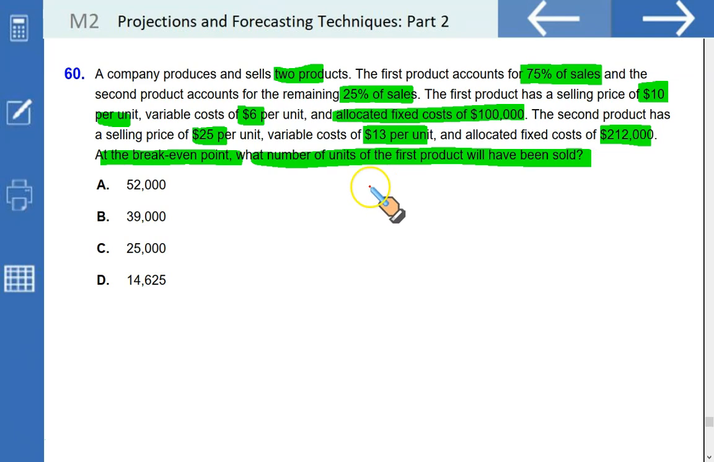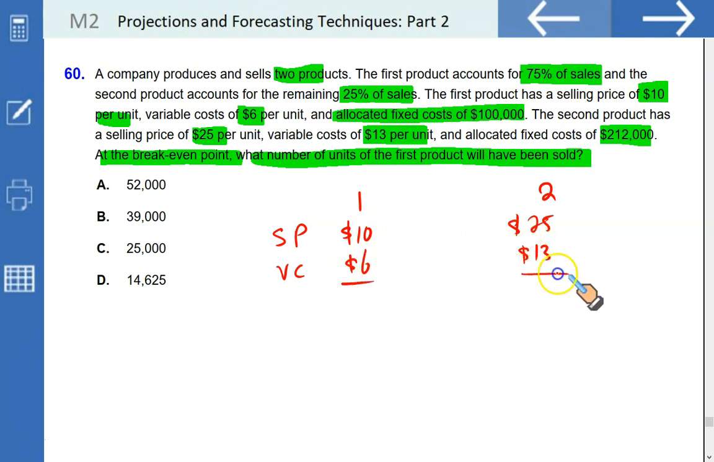So it's better to lay it down in the form of the first product and the second product. Selling price for the first product is $10. For the second product, it's $25. Variable cost for the first product is $6. For the second product is $13. That will help us calculate the unit contribution margin for the first item to be $4. For the second, it's going to be $25 less $13, $12.